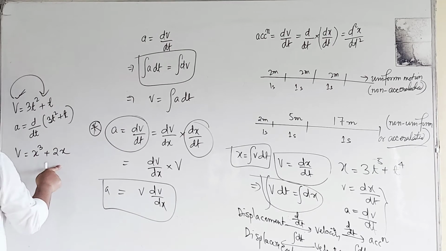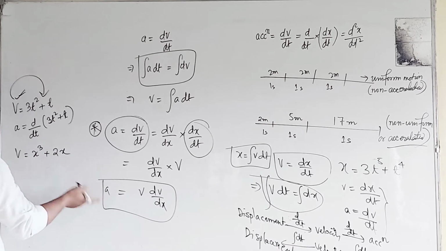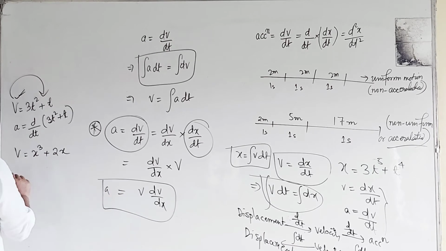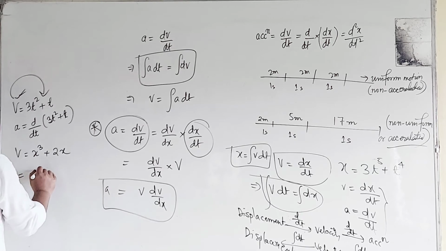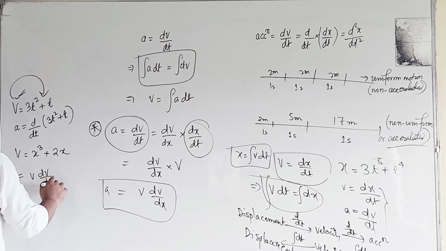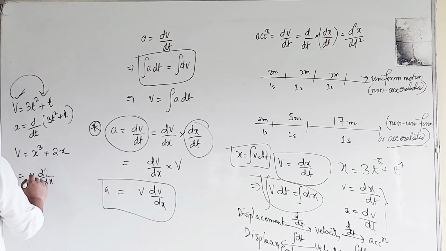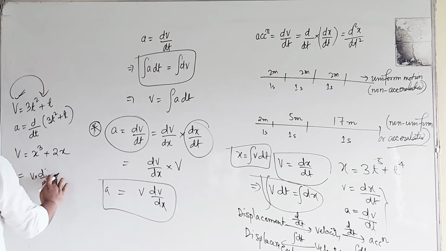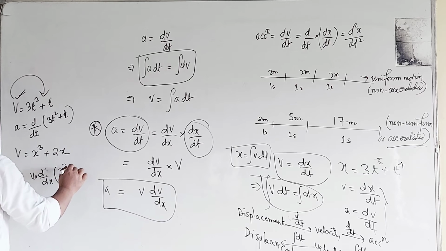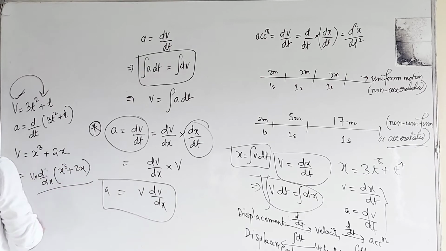In this case velocity is given in terms of x, therefore we are going to use acceleration a equal to v dv by dx. That means we can put velocity into dv by dx, where the value of v is x cube plus 2x. Is that understood or not?